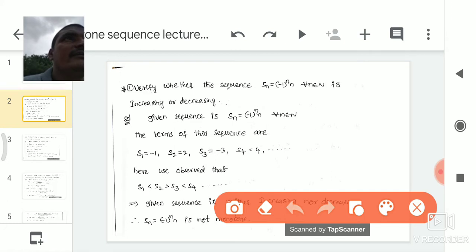Whenever the given sequence is neither increasing nor decreasing, then the sequence is not a monotone sequence. Then the sequence is not a monotone sequence. Okay, now we see another problem.